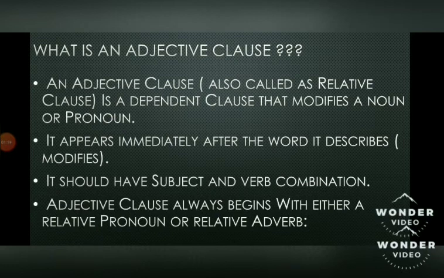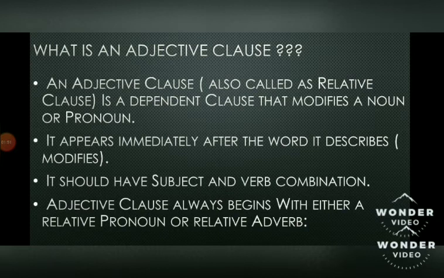Let us take one more example. For example, if I tell she is very beautiful. Now the word she is a pronoun, and beautiful is an adjective because beautiful is describing the pronoun. It is telling us how is she. She is very beautiful. So it is describing a pronoun. So an adjective is a word which modifies a noun or a pronoun. Whatever is the role of an adjective in a sentence, the same role is played by the adjective clause in the sentence. So let's see.